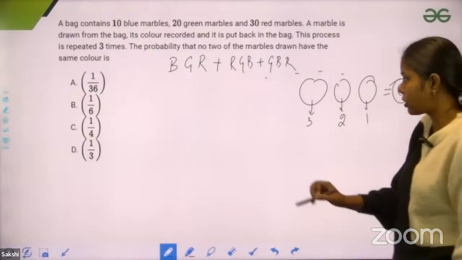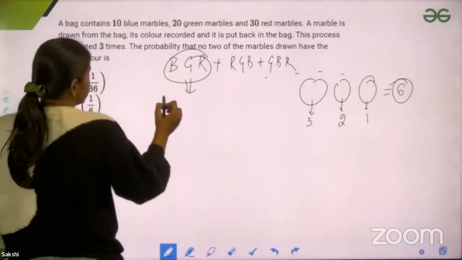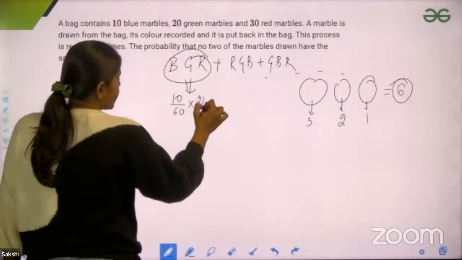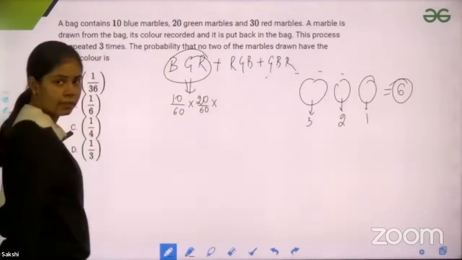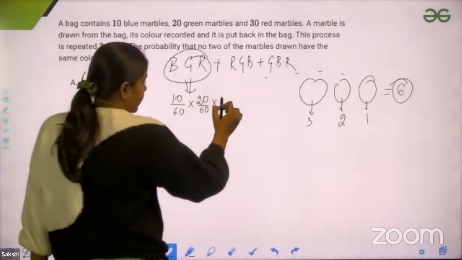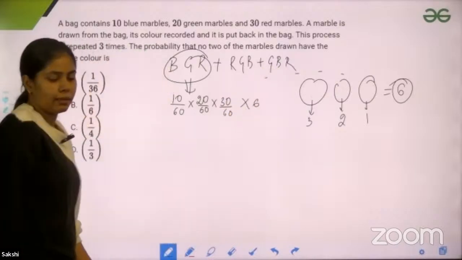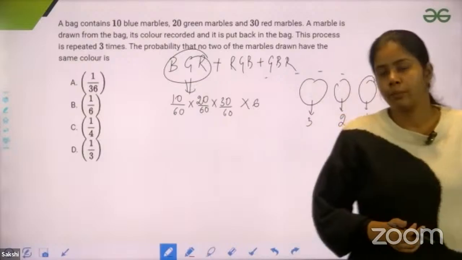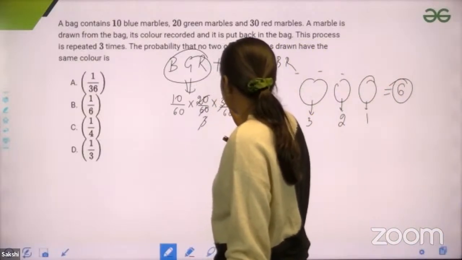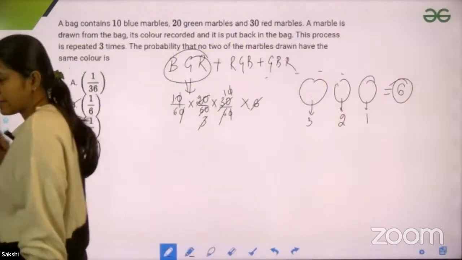I have 6 combinations. So if I find the probability of one combination, the probability of getting a blue ball first is 10 by 60. The probability of getting a green ball is 20 by 60, because I am just putting that ball back in the bag, so the total number of balls remains the same. And red is 30 by 60. So each combination has the same probability, so I'll multiply by 6 instead of finding every case's probability. If you solve, 2 threes are 6, 3 tens are 30, so you would get the probability 1 by 6. So option B is correct.